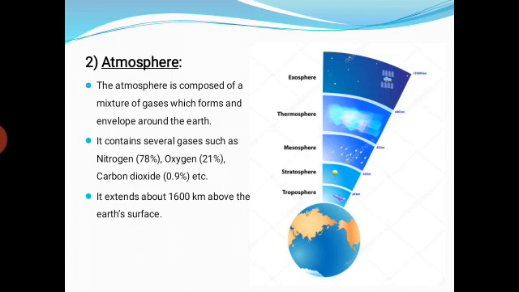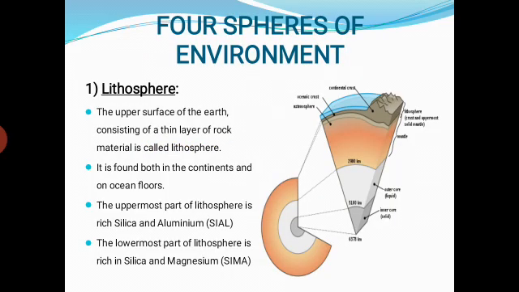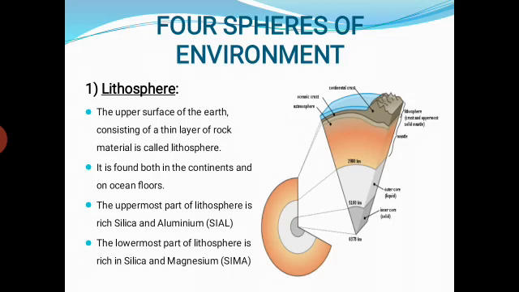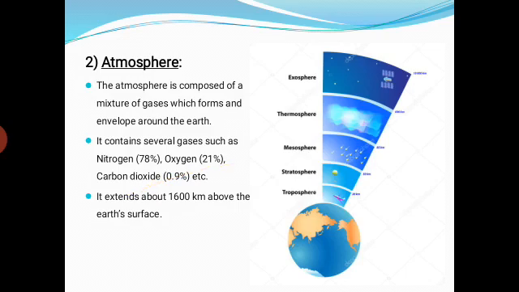Okay students, so this is the information on the atmosphere. Today we have learned about the meaning of environment, then its types, then the two most important spheres of environment: first the lithosphere and second the atmosphere.